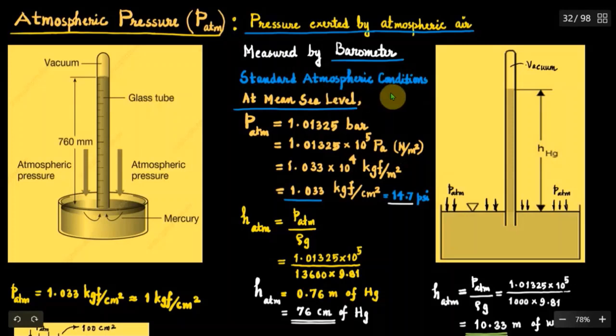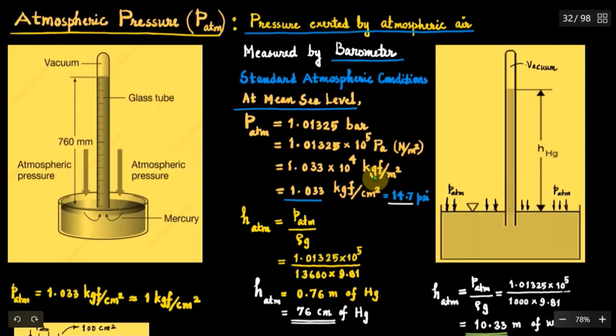Standard atmospheric conditions defined at mean sea level on the earth's surface takes atmospheric pressure value as 1.01325 bar. We know that 1 bar is equal to 10 raised to 5 Pascal. Therefore, 1.01325 bar will be equal to 1.01325 into 10 to the power of 5 Pascal, which is Newton per meter square.